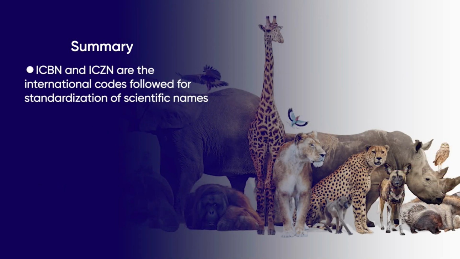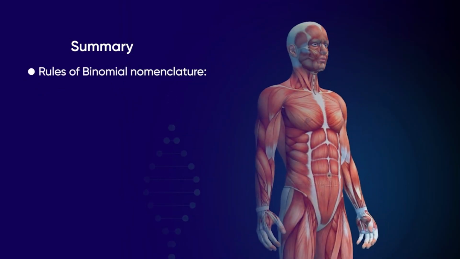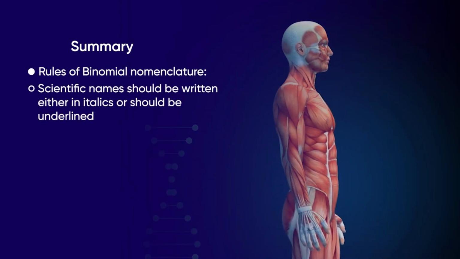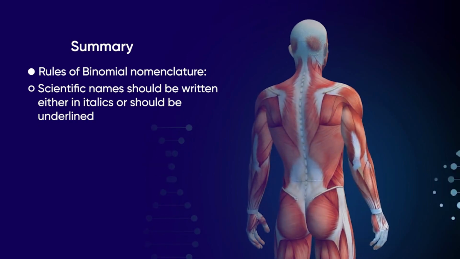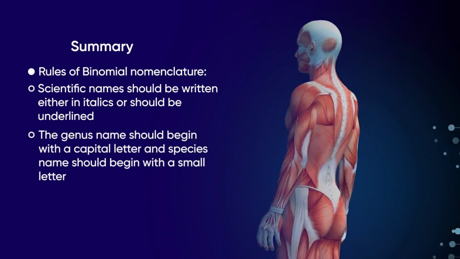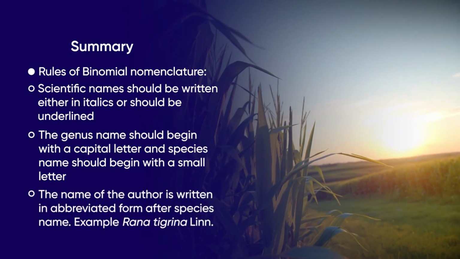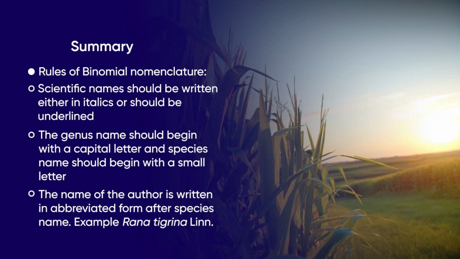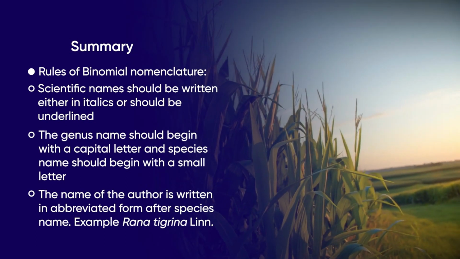ICBN and ICZN are the international codes followed for standardization of scientific names. Rules of binomial nomenclature: Scientific names should either be written in italics or underlined. The generic name should begin with a capital letter, and specific name should begin with a small letter. The name of the author is written in abbreviated form after the species name. For example, Rana tigrina Linn.